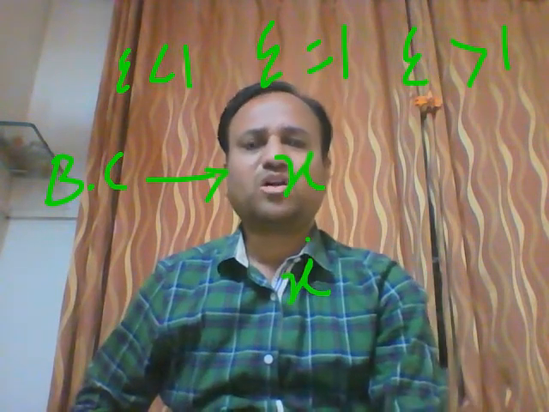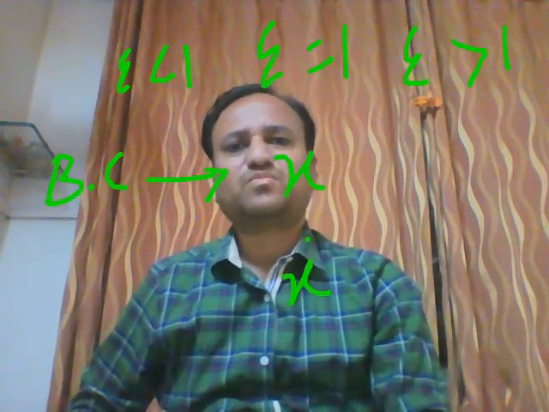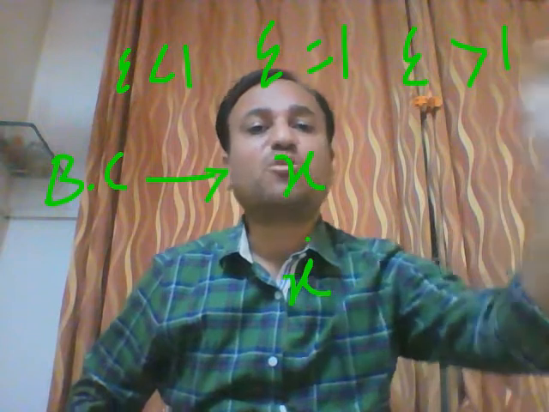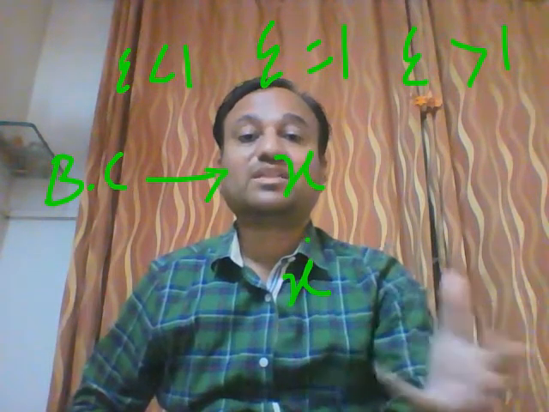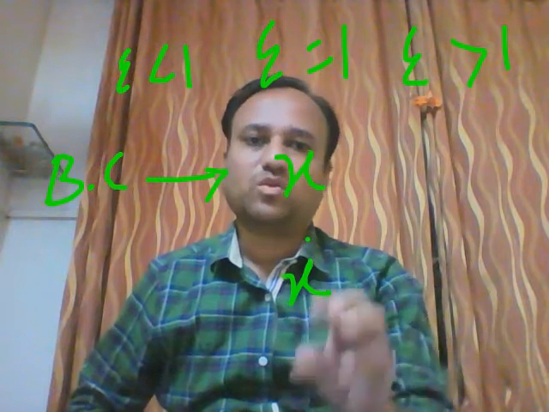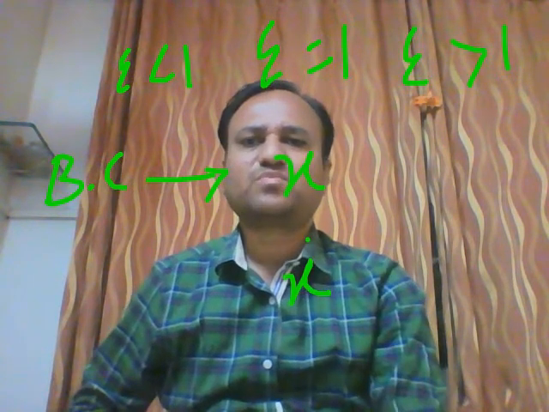Or velocity after a certain time will be mentioned. So velocity at that time, or displacement at that time. So simple mathematics.